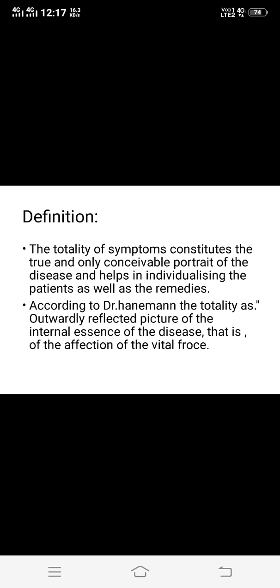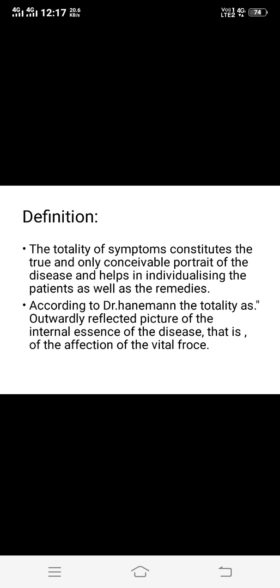In this, the totality of symptoms constitutes the true and only conceivable portrait of a disease, and helps in individualizing the patient as well as the remedy. So what is the totality? It forms the portrait of disease, and that portrait of disease helps in individualizing that patient and the remedies. So this is the definition of totality of symptoms.